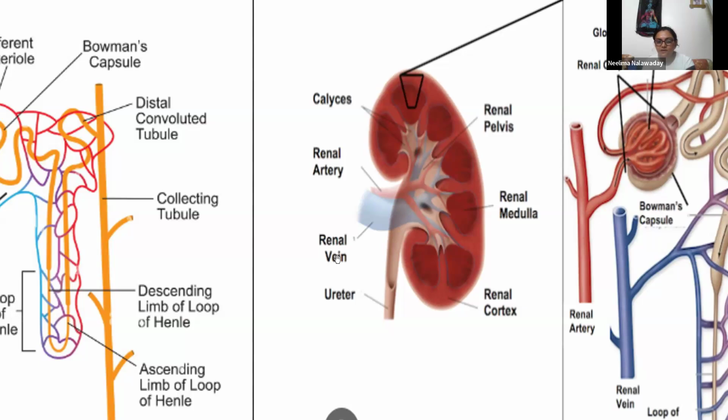Now you can see renal vein is coming out here, and renal artery is entering inside the kidney. Now in this renal medulla and renal cortex, small filters are there. The filters are called nephrons, and nephrons look like this.